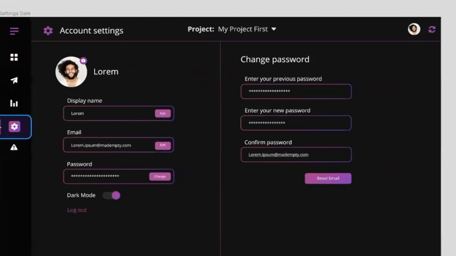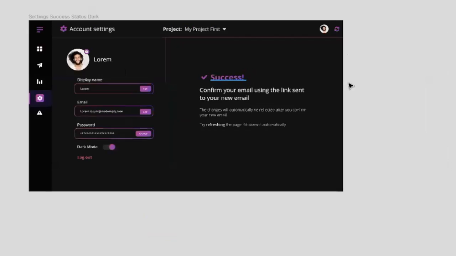And the account settings, there's nothing much in it. It's just your name, your email, your password. You can change it if you want to. And then once you change it, you get the following confirmation.